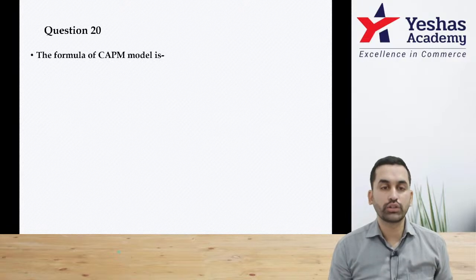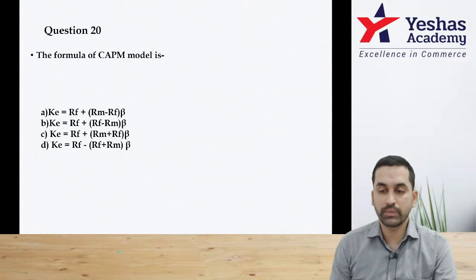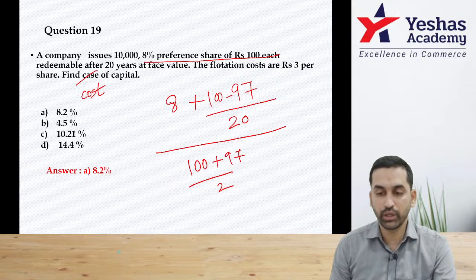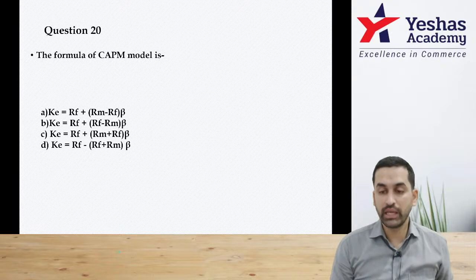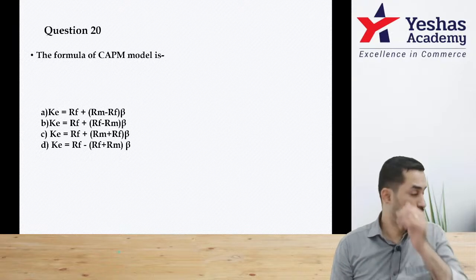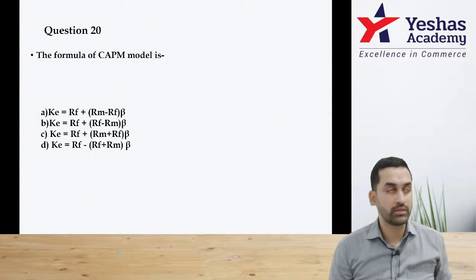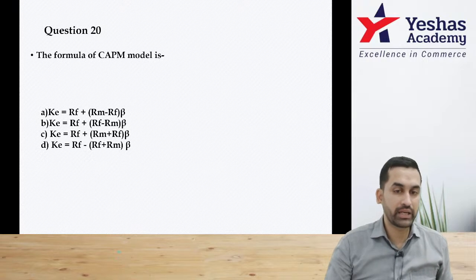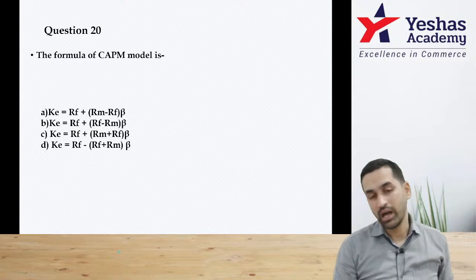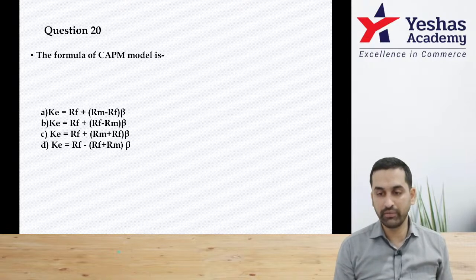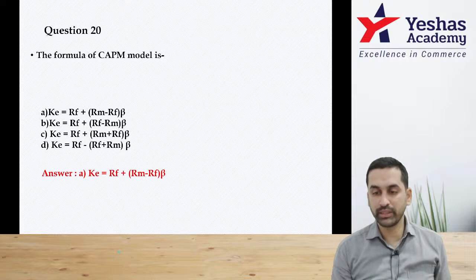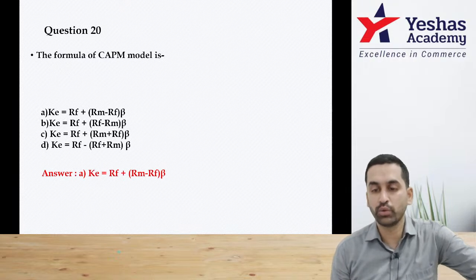Question 20. Formula for capital asset pricing model. By the way, 19th final answer is 8.2%. Question 20. Formula for CAPM. KE, cost of equity, is equal to RF, where RF is risk free, plus beta into RM minus RF, which is same as RM minus RF into beta. Either you say 8 into 1 or you say 1 into 8. Both are same anyway. Option A should be the answer. RM minus RF into beta.